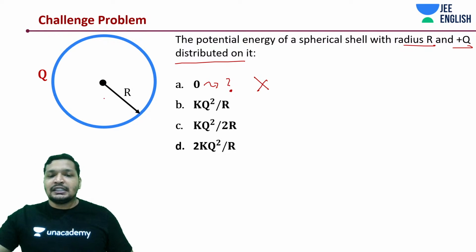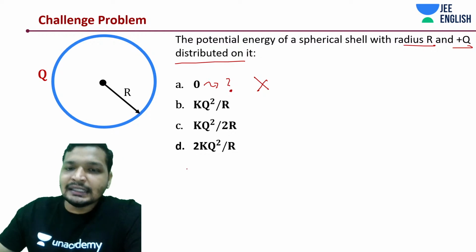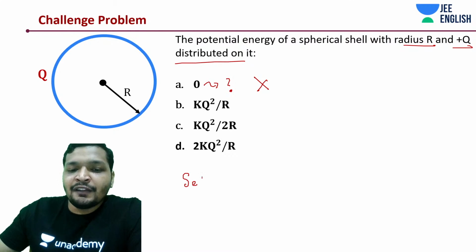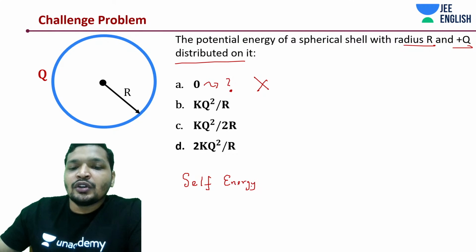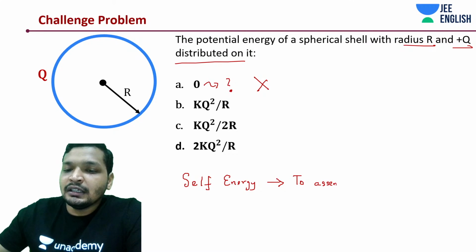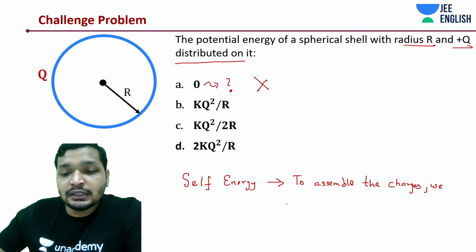Why does this shell as a standalone system have any self-energy? It is because, to assemble the charges, we need to do work. We need to do work means there is some self-energy associated with it.